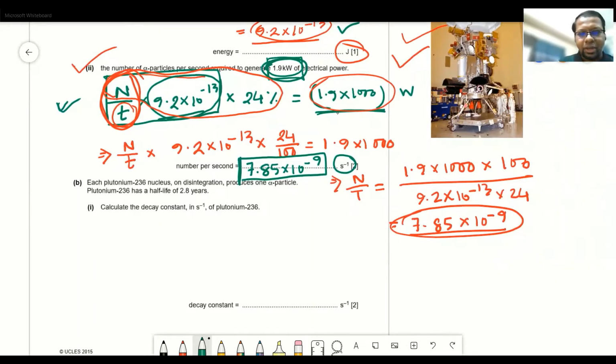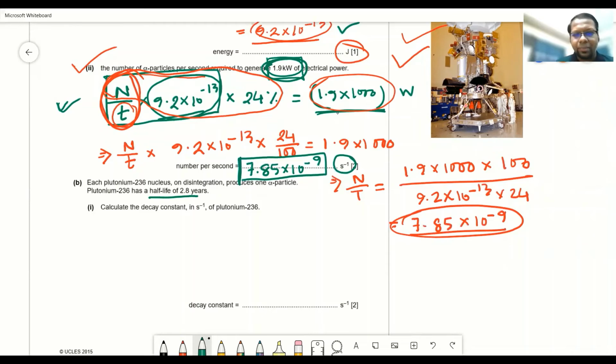So when you have the half-life and you need to find the decay constant, you need to know the formula which relates half-life and decay constant, which is half-life equals ln 2 divided by lambda. Lambda is the decay constant. So half-life is 2.8 years.